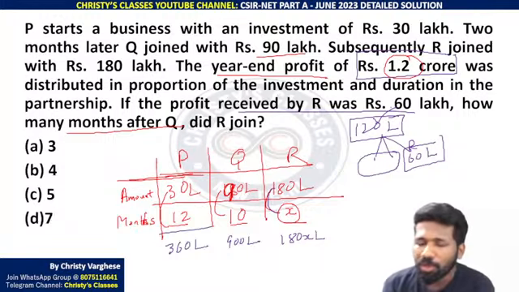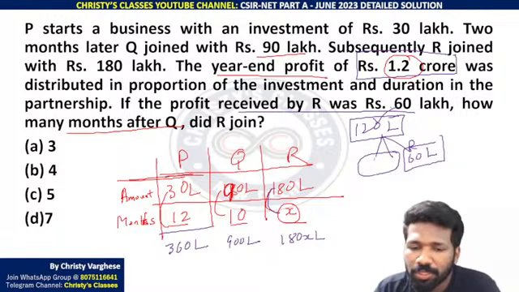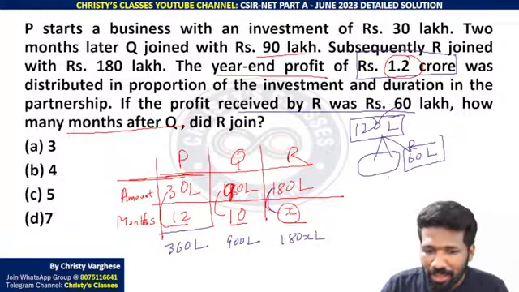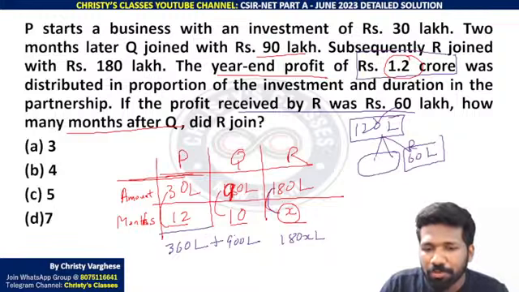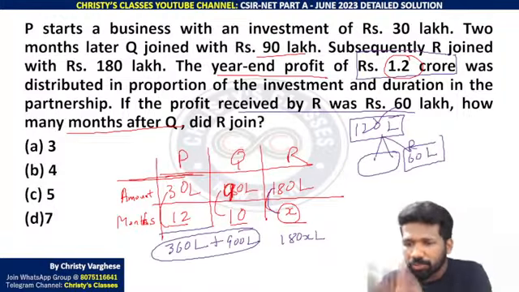That means R's contribution is also half. R's contribution is equal to P and Q's contribution together, with respect to the money and months together.